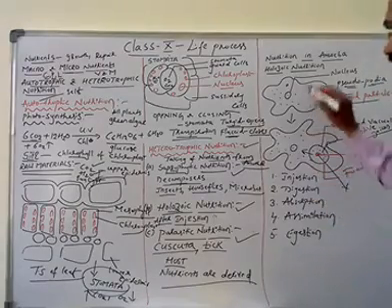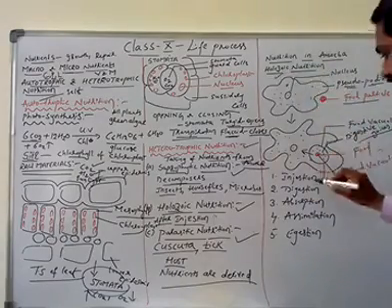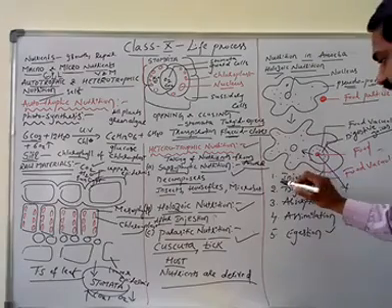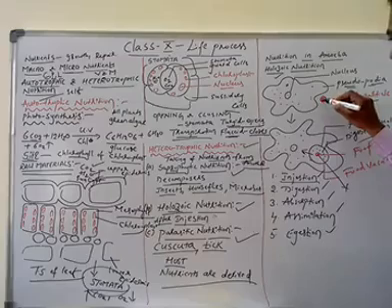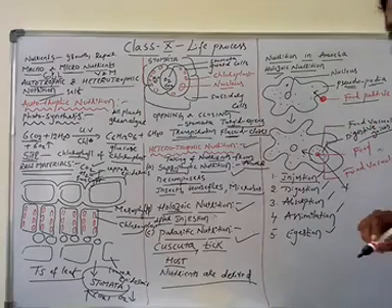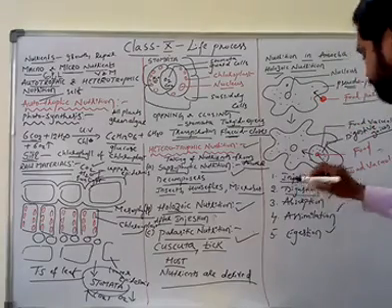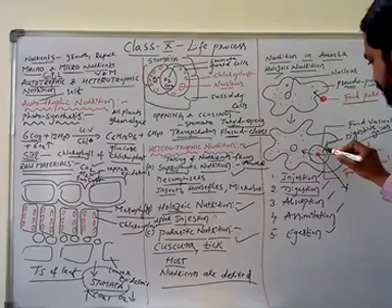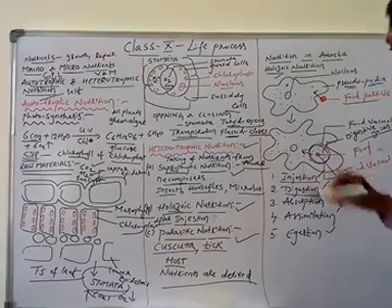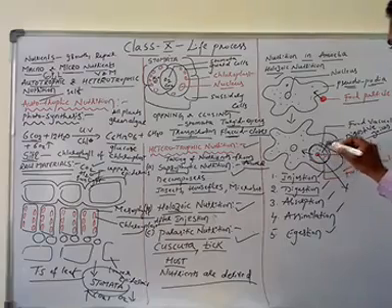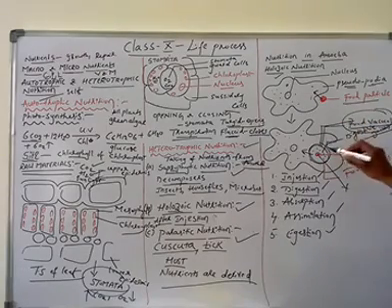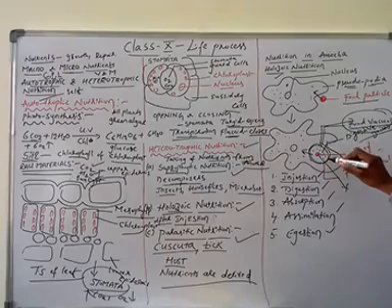Now, holozoic nutrition is divided into ingestion, digestion, absorption, assimilation, and egestion. So, first of all, ingestion. Ingestion means the process of taking food material into the body. Next, digestion. After the food material is ingested into the body, the food vacuole is formed around the food material.